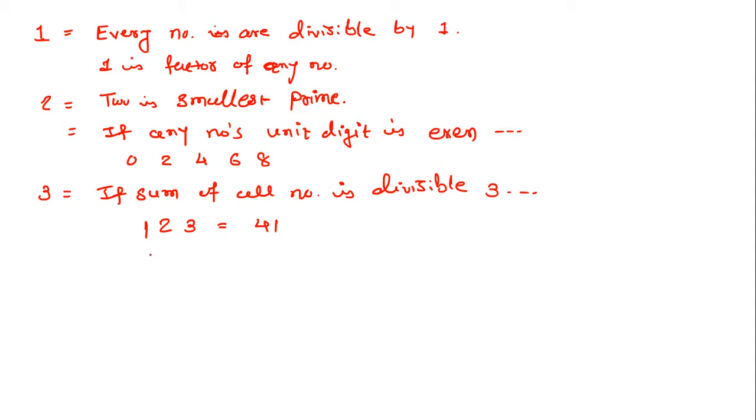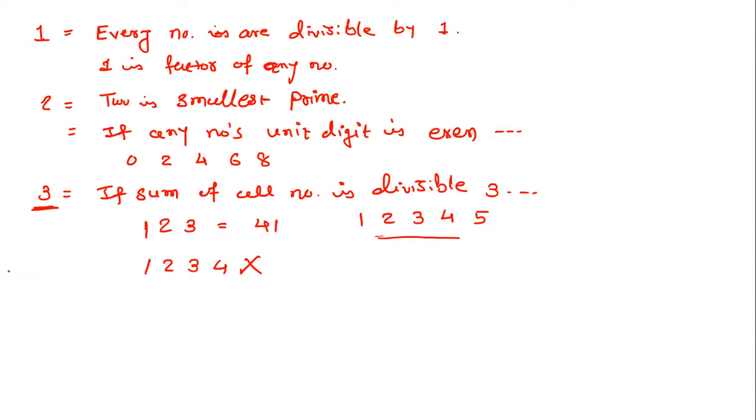Let me take some more numbers now. 1 2 3 and 4. Now the total is 10. Is 10 divisible by 3? No, 10 is not divisible by 3. So we cannot divide this number by 3. Now one more example. If now 1 2 3 4 5, then 9 and 6, 15. 15 is divisible by 3. Yes, 3 fives are 15. Then this full number is divisible by 3.